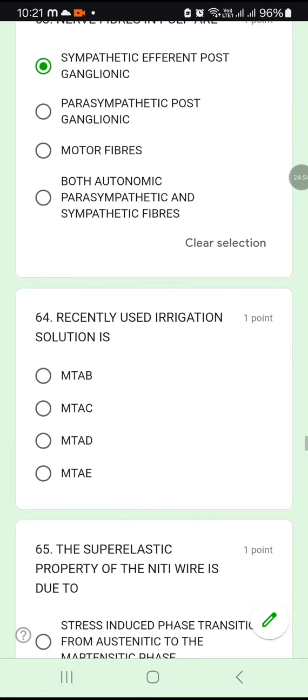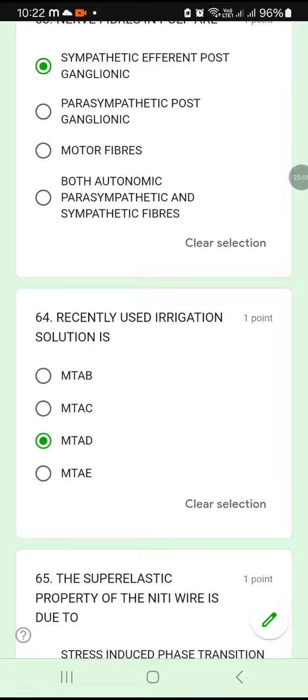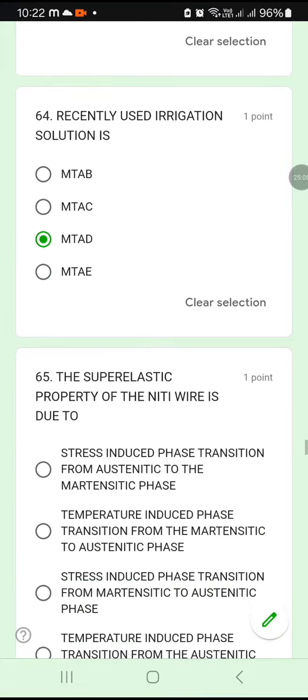63A. Recently used irrigation solution: MTAB, MTAC, MTAD or MTAA. What is the irrigation solution commonly used? MTAD. Okay, 64C. MTAD is the irrigation solution.